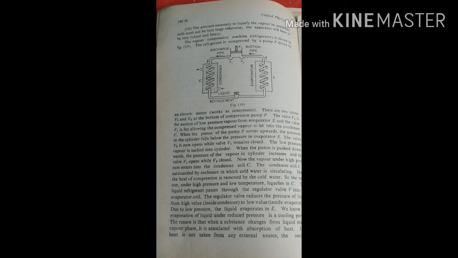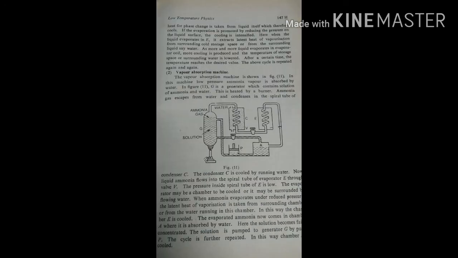The condenser coil C is surrounded by an enclosure in which cold water is circulating. Here the heat of compression is removed by the cold water. So the vapor under high pressure and low temperature liquefies in C. The liquid refrigerant passes through the regulator valve V into the evaporator coil. The regulator valve reduces the pressure of the liquid from high value to low value. Due to low pressure, the liquid evaporates in E.